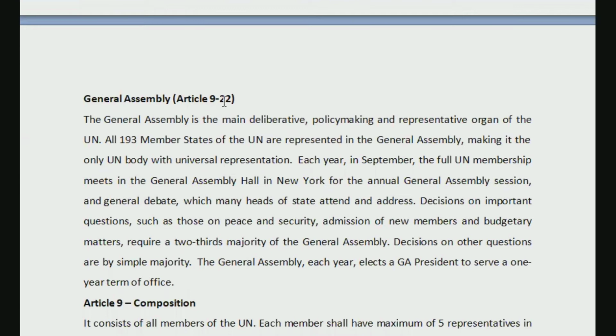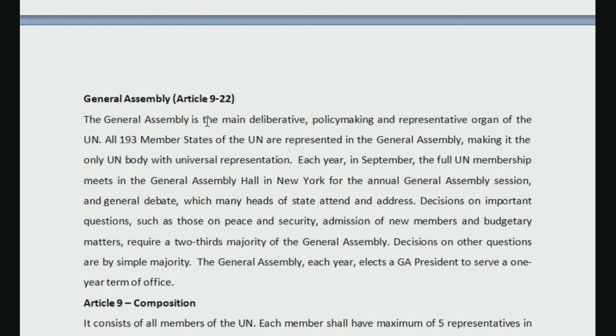Regarding General Assembly, we have provisions under Article 9 to 22. So whatever provisions are there under Articles 9 to 22, these are related to General Assembly. You can refer to these articles from the Bare Act as well. You can buy a hard copy of the UN Charter also. I will put a link regarding that in the description box below.